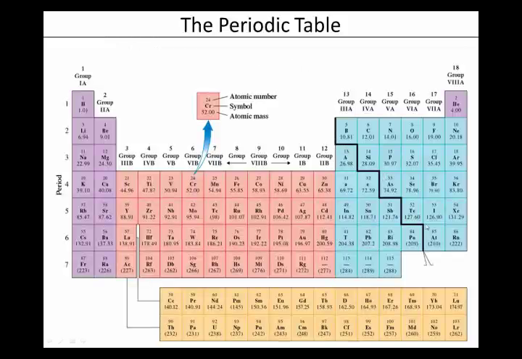This line divides the metals from the nonmetals. So over on the left-hand side, these are all the metals. This includes the inner transition elements. Nonmetals are over here. So you can see there's a lot more metals than there are nonmetals. So metals are much more common in the universe than nonmetals.